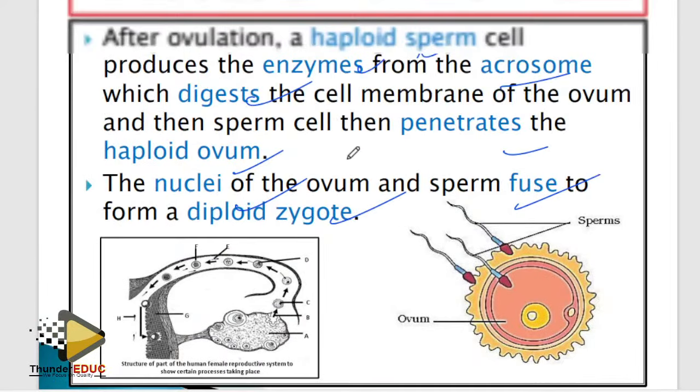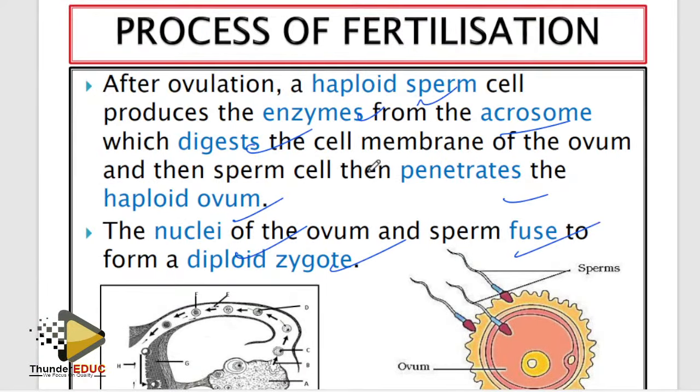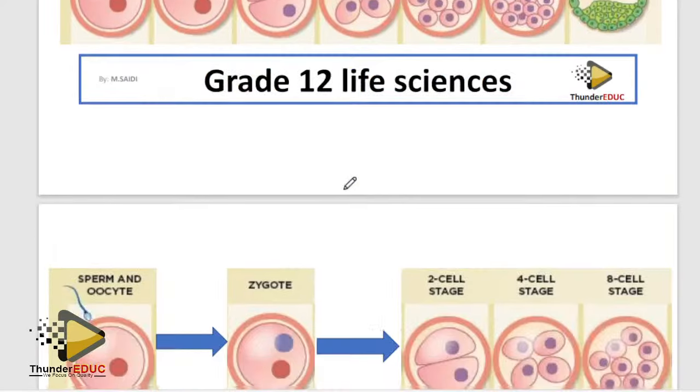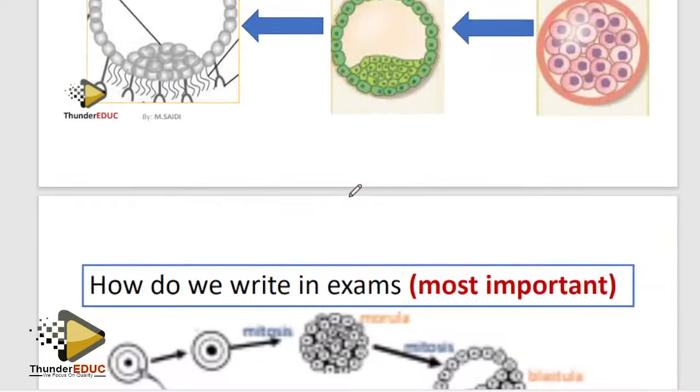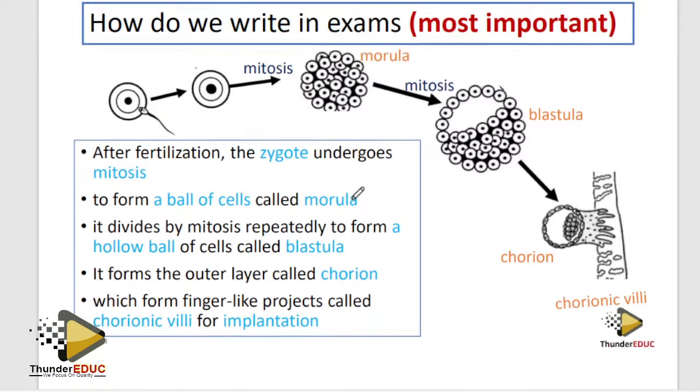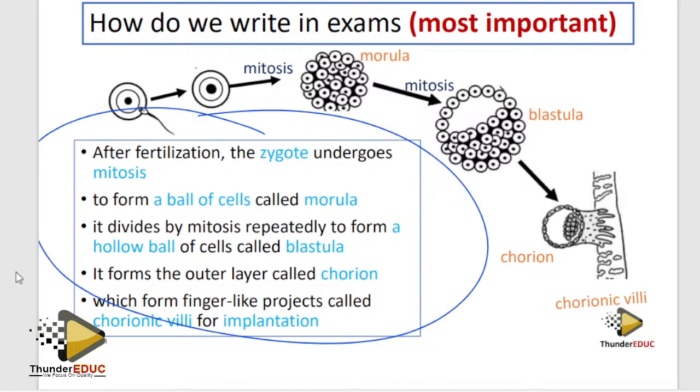So fertilization is cool now, guys. Make sure that you get it. Hey, this one is where the problem comes from. When this brings 6 marks, you see someone failing to get it.